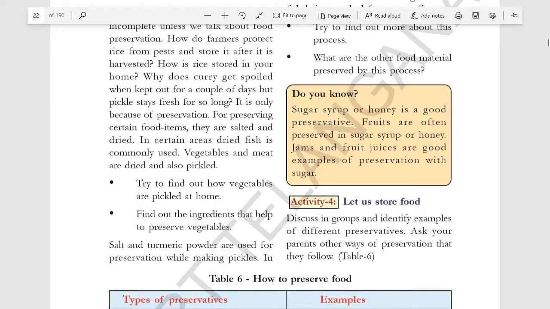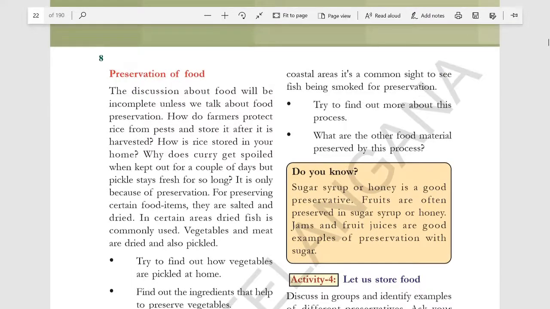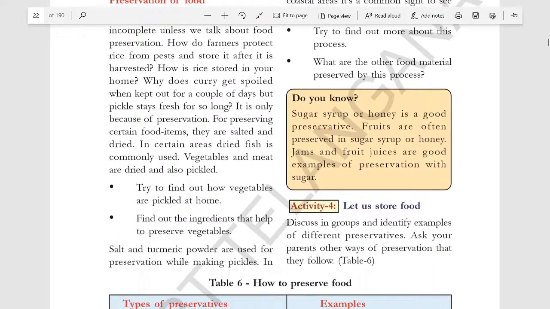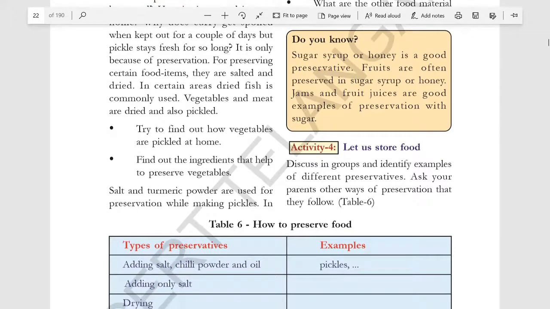Because see, like sambar, here they have given an example of a sambar, it will spoil in 1 or 2 days. But whereas pickles stay for a longer time, for longer days. Why so? Because of the ingredients present in them, which prevent them from spoiling. So what are the ingredients used for preserving? Turmeric, salt, acetic acid used in the making of pickles.